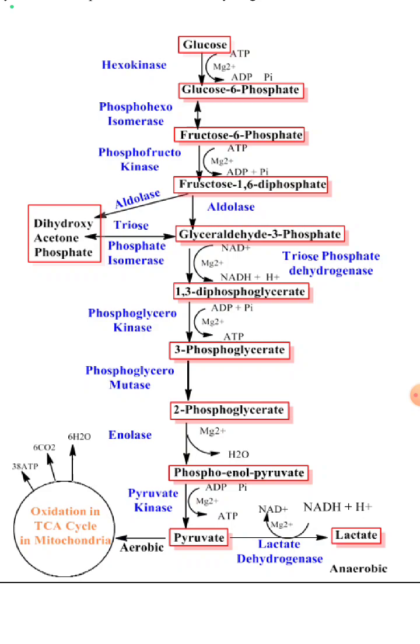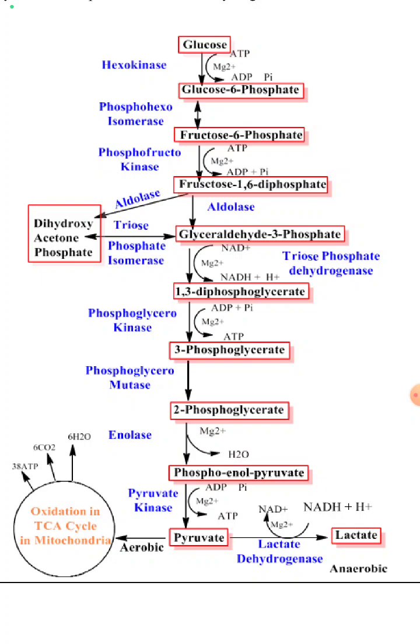The first step is the phosphorylation of glucose to glucose 6 phosphate in the presence of the enzyme hexokinase, ATP and magnesium. The second step is the isomerization of glucose 6 phosphate to fructose 6 phosphate in the presence of phosphohexose isomerase. Then the third step is the phosphorylation of fructose 6 phosphate to fructose 1,6 diphosphate in the presence of phosphofructokinase, ATP and magnesium.